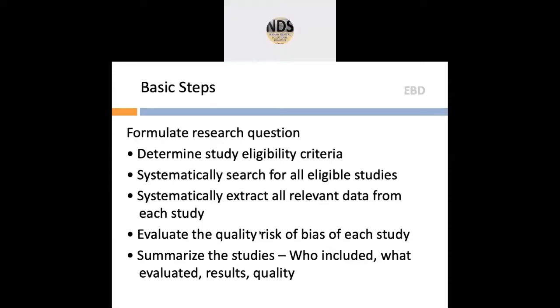You also evaluate the quality and risk of bias for every study. And then finally summarize the study: who said what, what are the results, and what is the quality of the study.